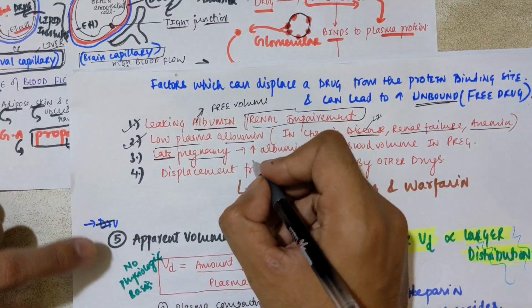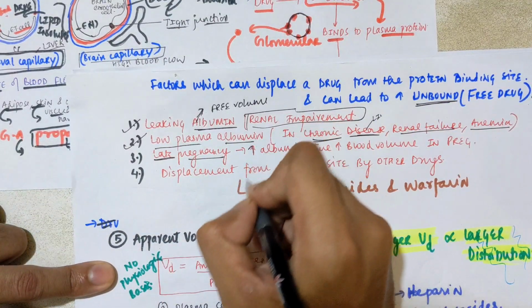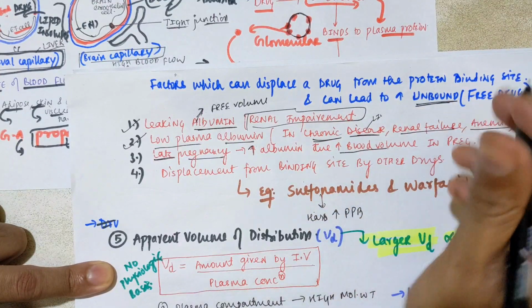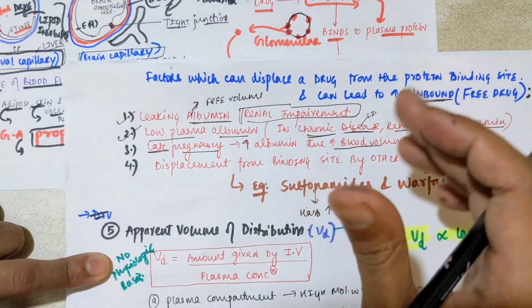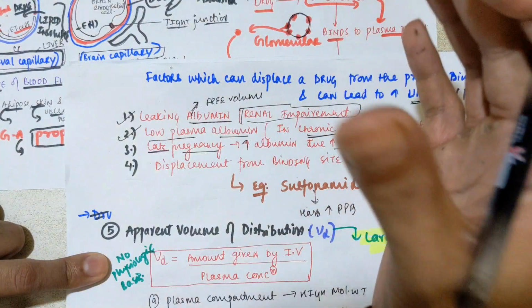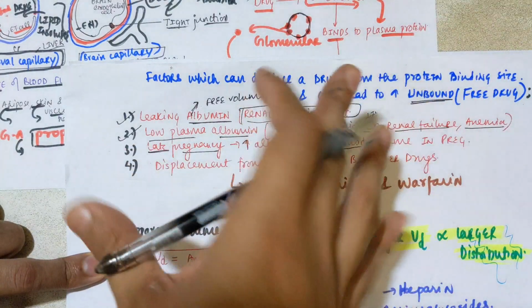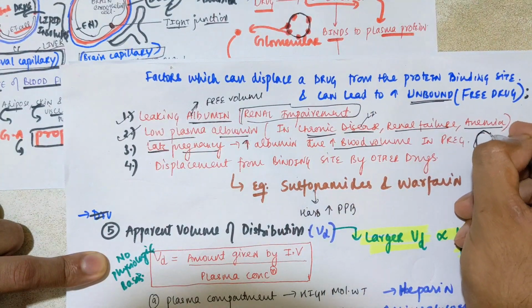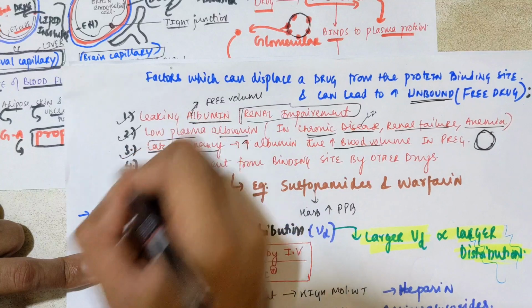In late pregnancy, the concept is reversed, that is, albumin increases. Because of the high blood flow during pregnancy, albumin increases, and due to that, the temporary storage of the drug increases because of more binding on the plasma protein. Clear? This is the third point.